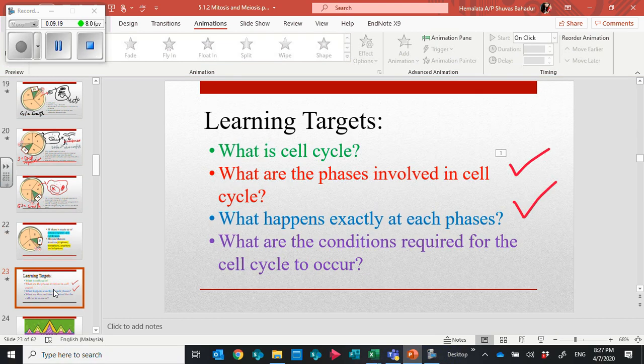So this marks the other learning targets: what are the phases involved in the cell cycle, and what happens exactly at each phase. So all the targets have been accomplished.